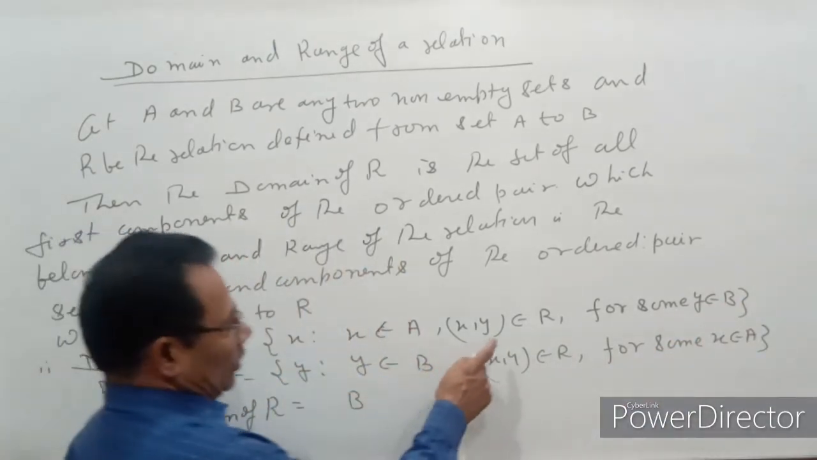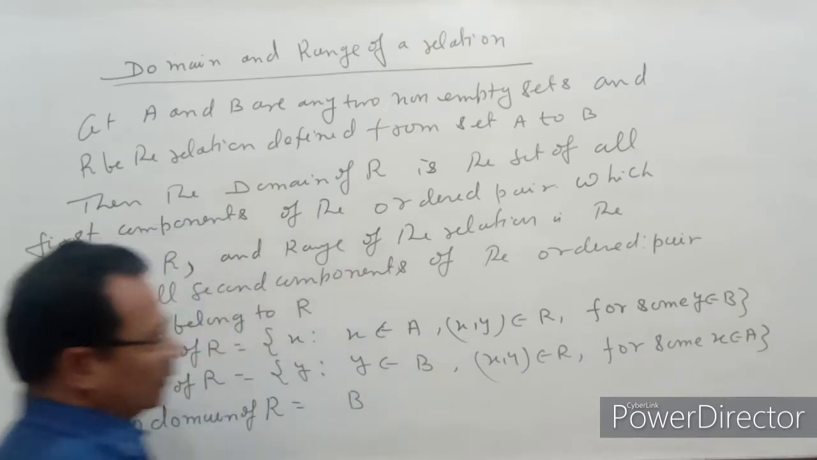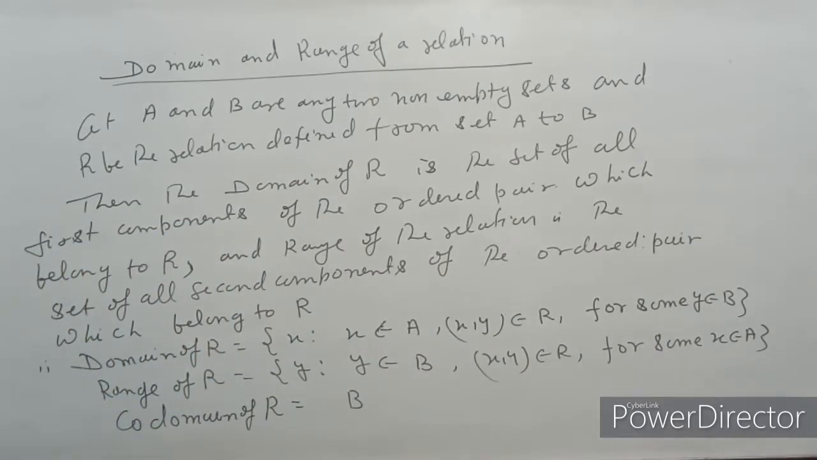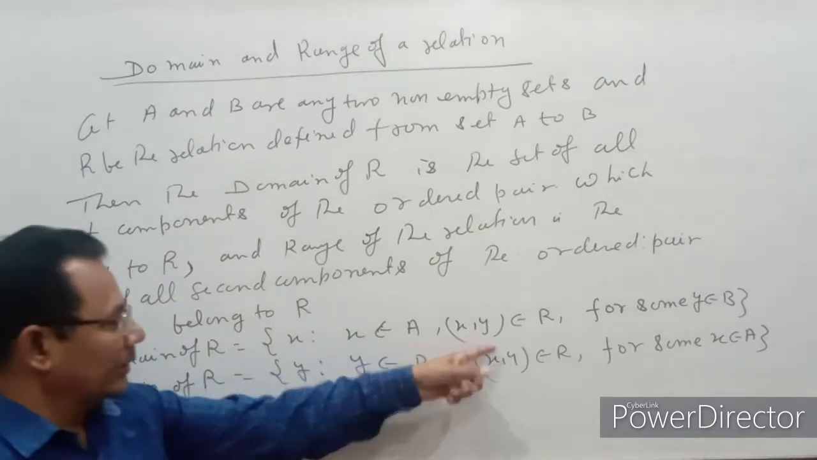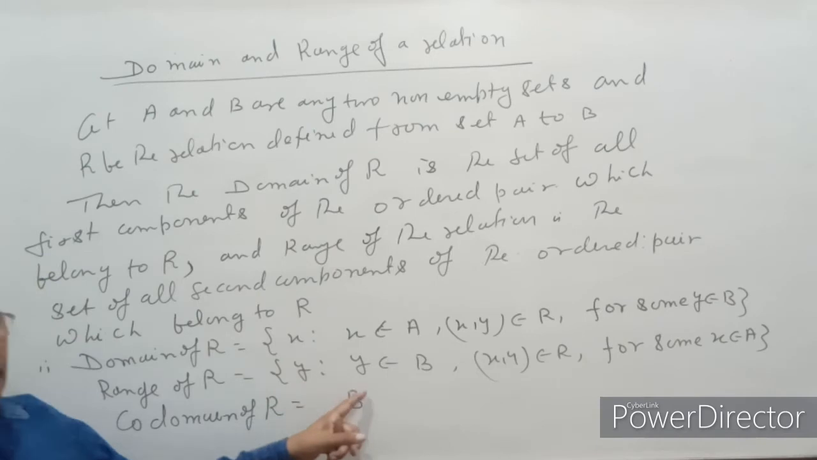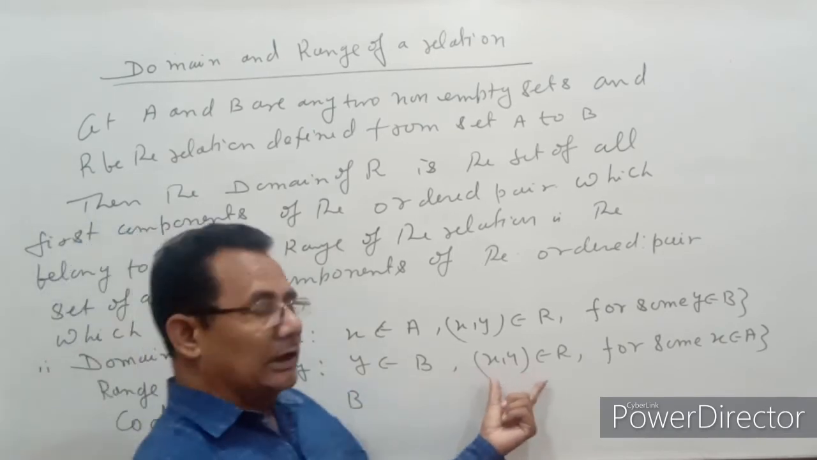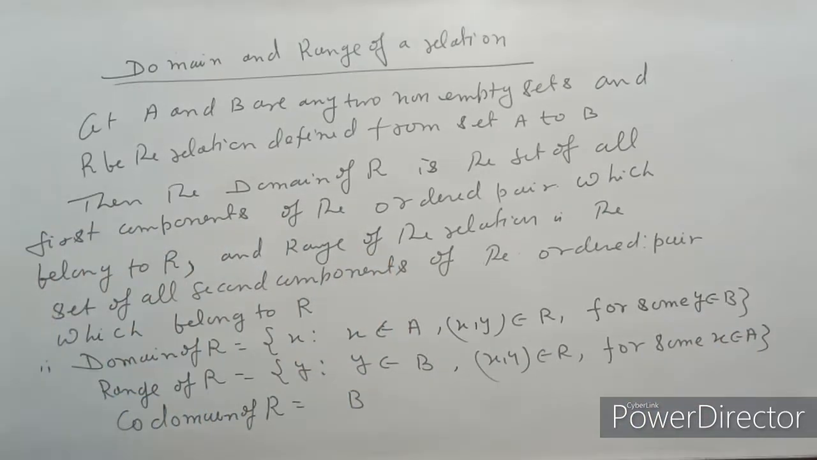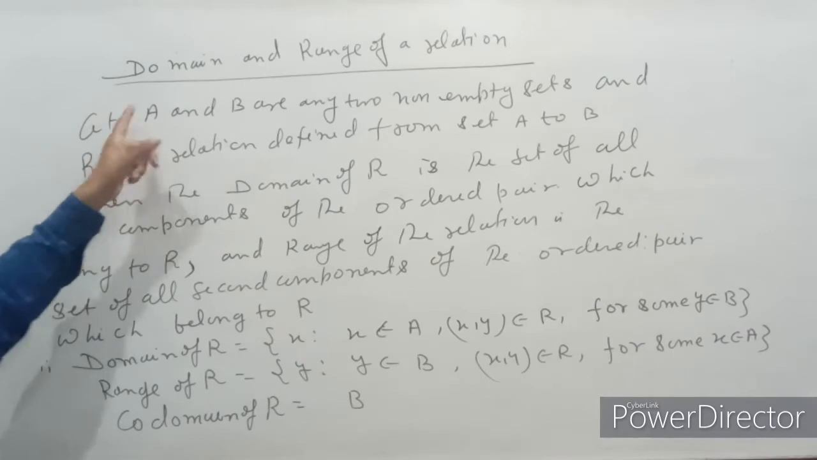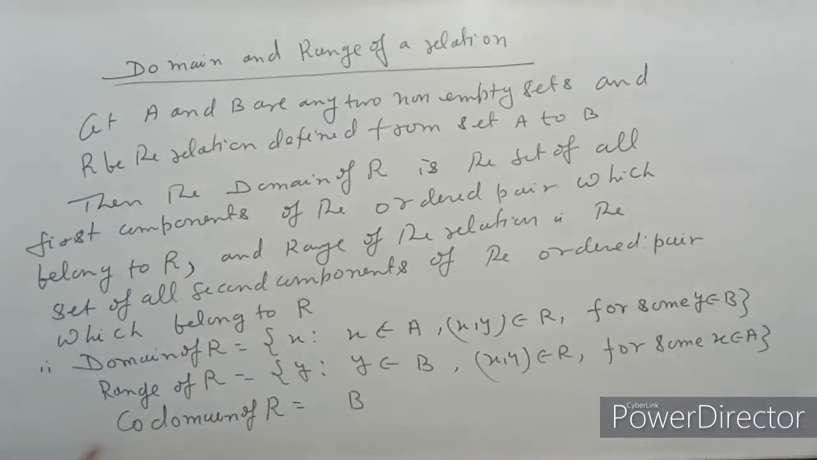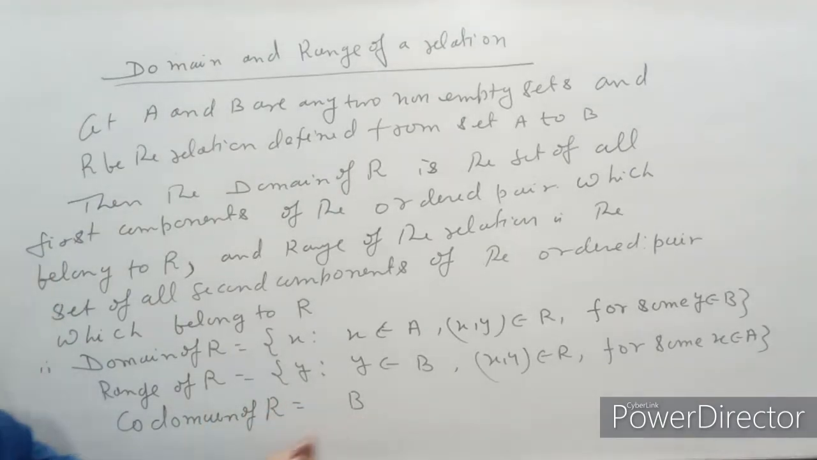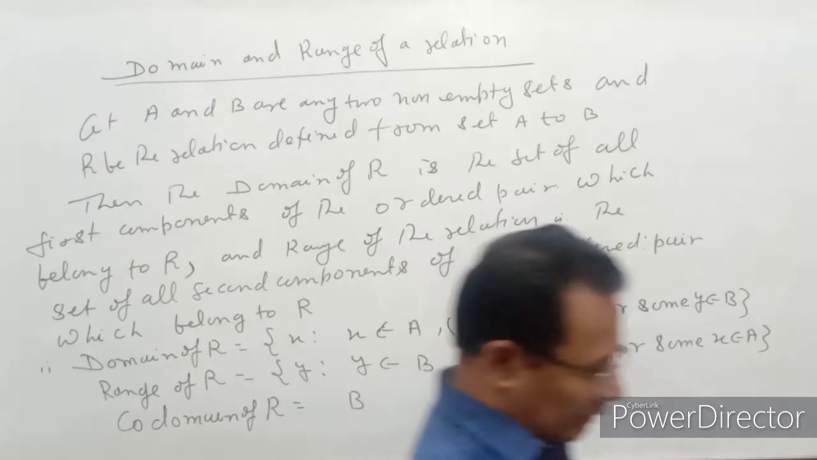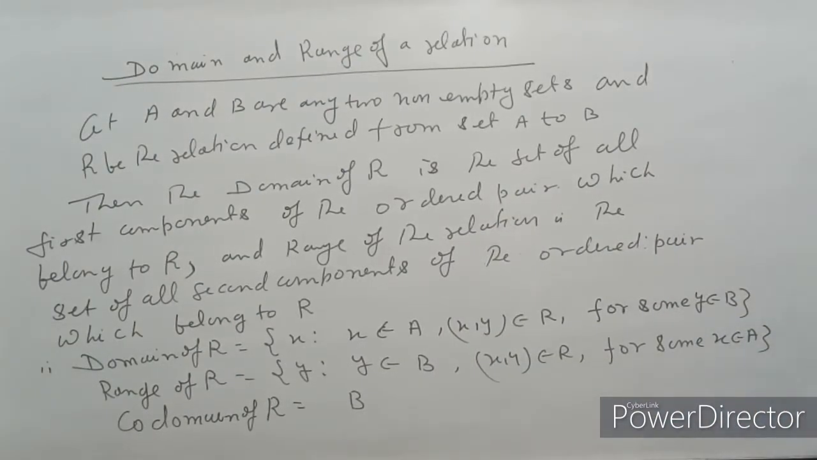Here the y element of this ordered pair, the second component, is an element of set B. Also, the range of R is the second component y of the ordered pair, where y belongs to B and (x, y) belongs to R for some x belonging to A. Also, because the relation R is defined from the set A to B, if that is defined from set A to B, then the set B is called the codomain of the relation.